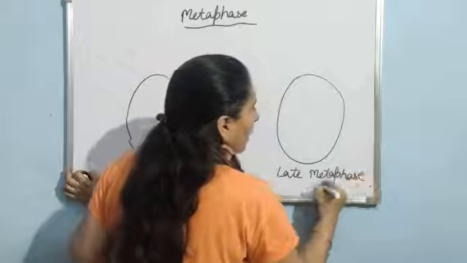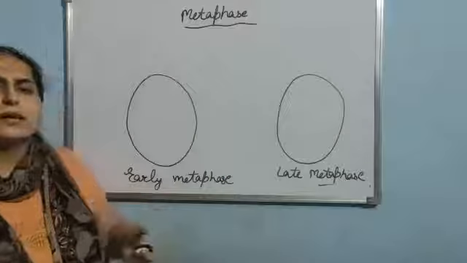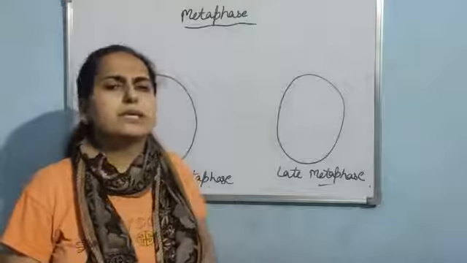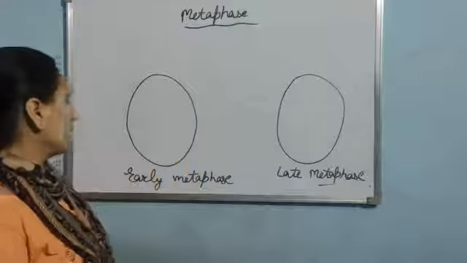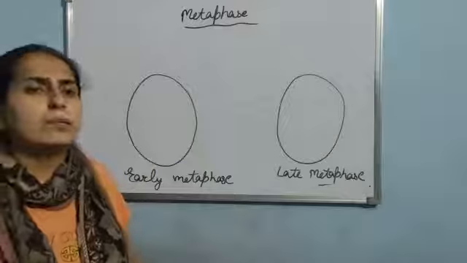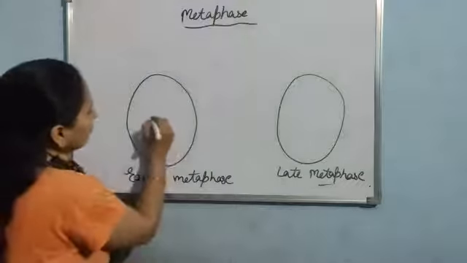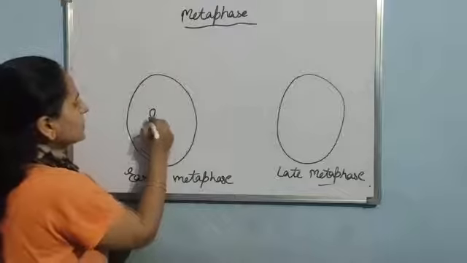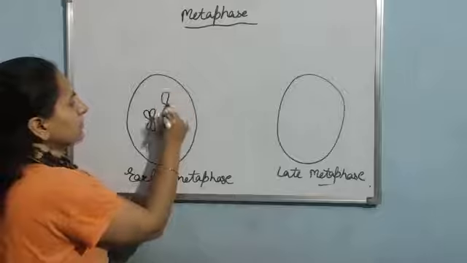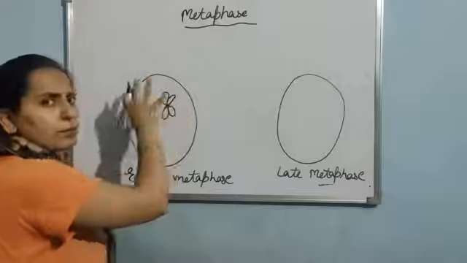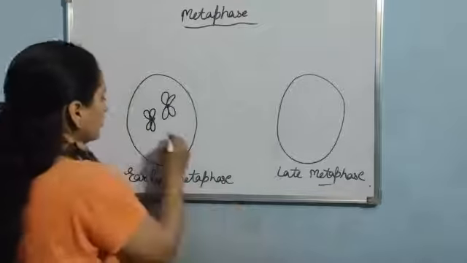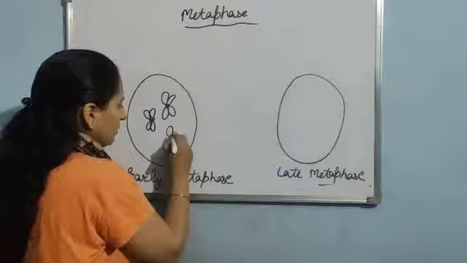Now, as you had read that in late prophase, basically the nuclear membrane starts disintegrating, and before the early metaphase there is no nuclear membrane. So now what I have to do, the chromosomes are present directly in the cytoplasm like this. As there is no nuclear membrane to bound the chromosomes, so chromosomes are scattered inside the cytoplasm like this. Clear?